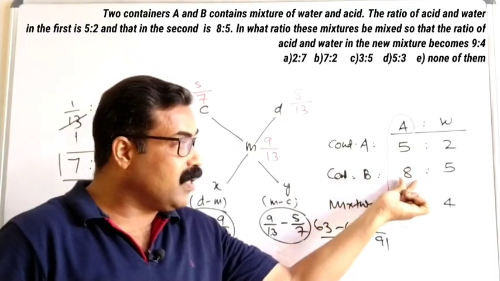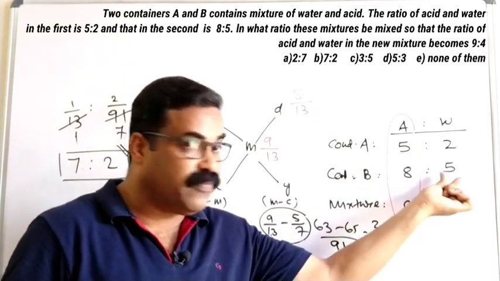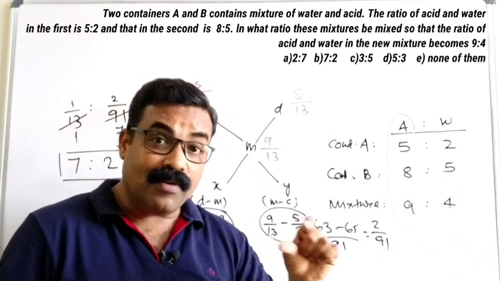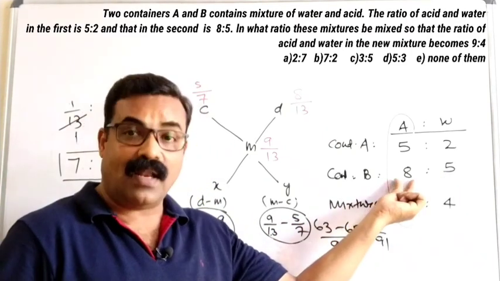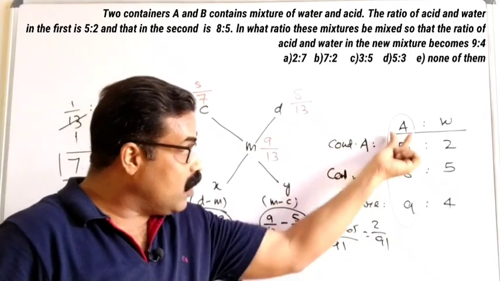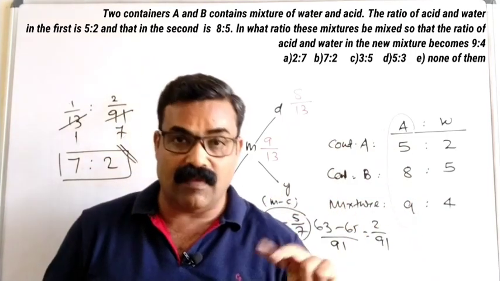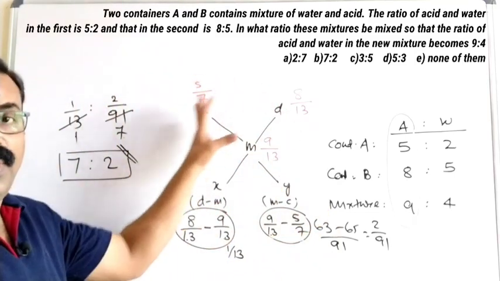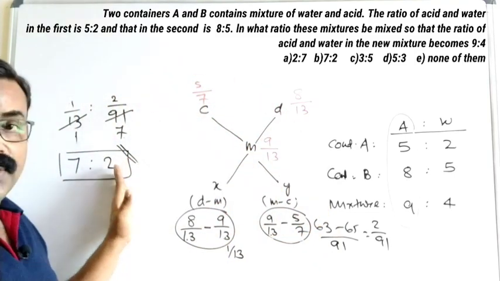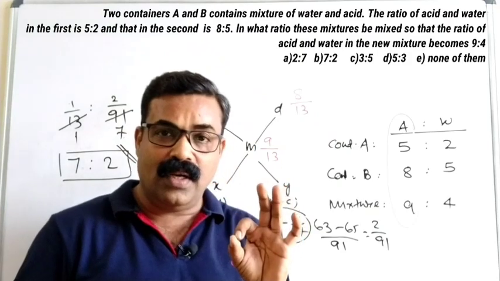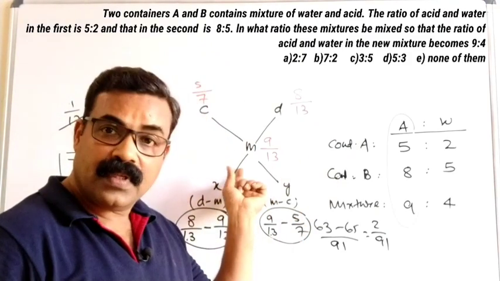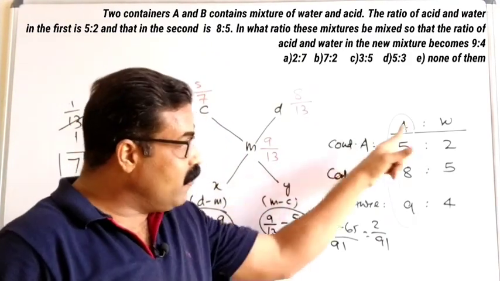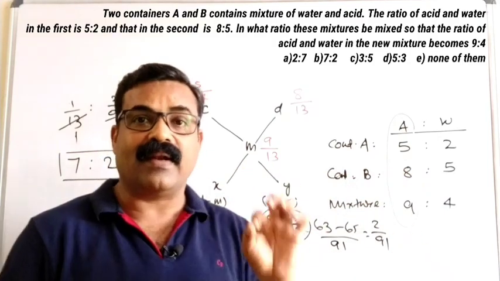Here we have 8 parts and 5 parts. So 8 plus 5, we have 13. Out of that 13, we have 8 parts alcohol. So take any one value out of the total value, and use only one value in the alligation rule to get the required ratio. If you remember the alligation rule, this picture, and put only one value in the rule, you will get the correct answer.